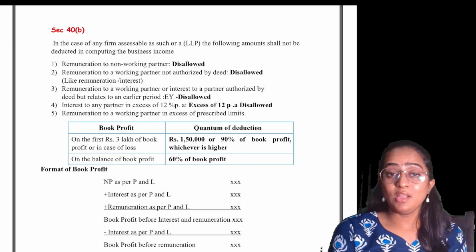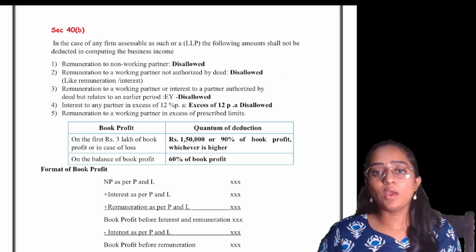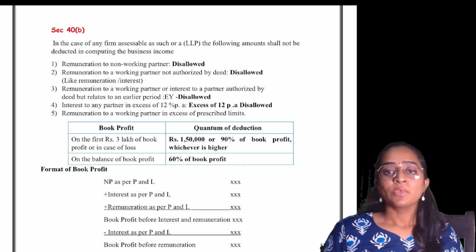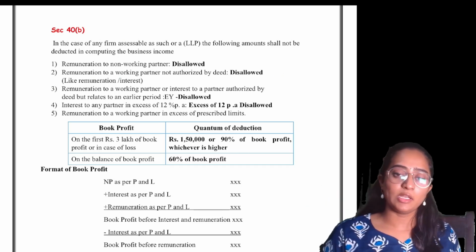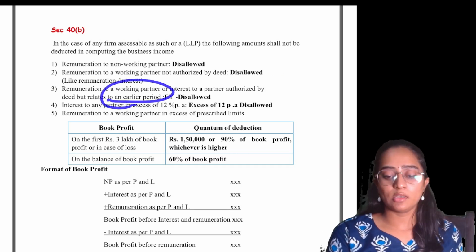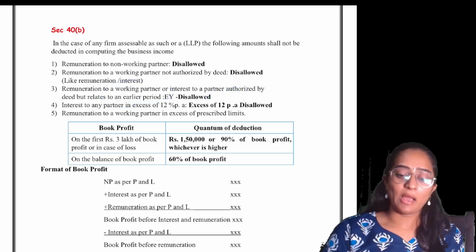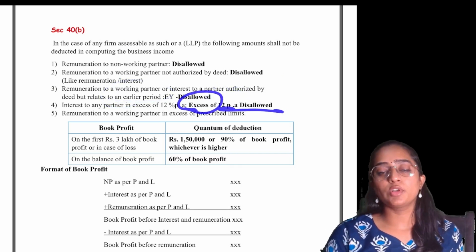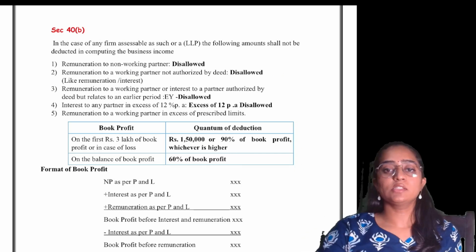Remuneration to the working partner is authorized by the deed, but this year you have only recorded the deed. Last year in the deed you have stated, okay, we are going to pay it for the earlier periods also. Even though it is recorded by the deed, it is relating to earlier years, so it is going to be disallowed. Interest to any partner in excess of 12% is going to be disallowed. If it is up to 12%, allowed. Excess of 12% is going to be disallowed.